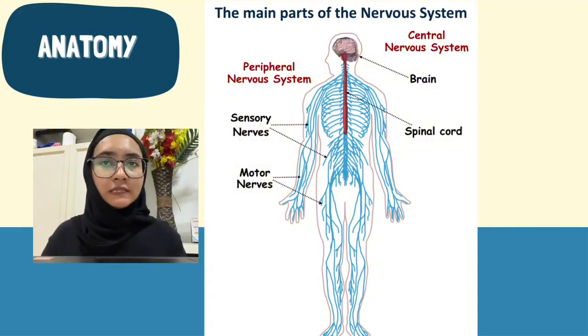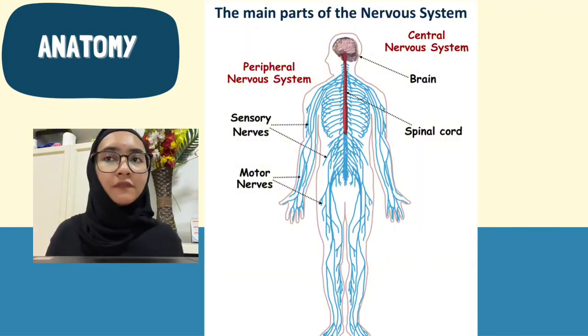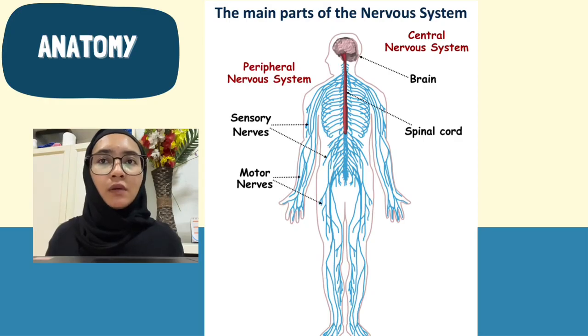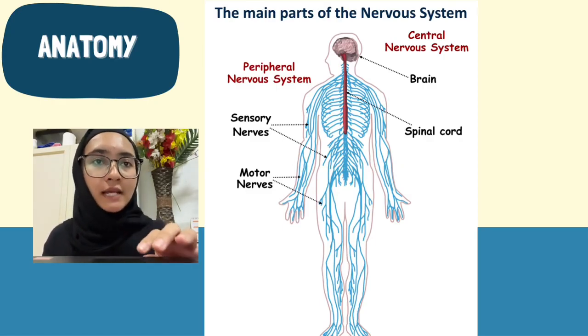The peripheral nervous system includes the nerves outside the brain and the spinal cord. The main role is to connect the central nervous system to the muscles, organs, and sensory receptors. The peripheral nervous system is then divided into sensory nerves and motor nerves. The sensory nerve, also known as the afferent nerve, carries information from the body to the central nervous system. This nerve transmits sensations such as pain, temperature, touch, and pressure. For example, when you touch a hot object, sensory nerves send signals to the spinal cord and brain so that the body can recognize danger.